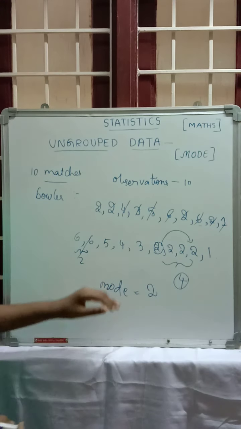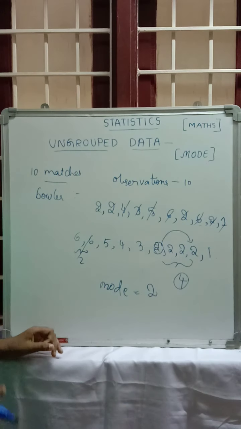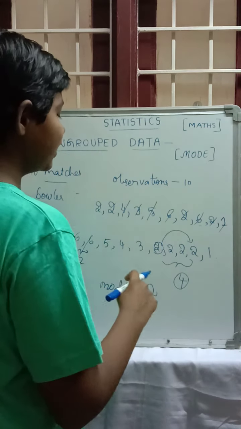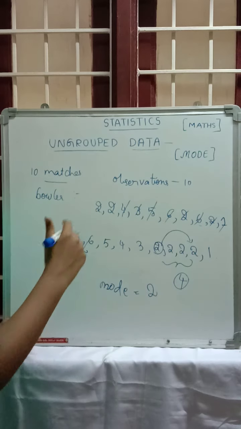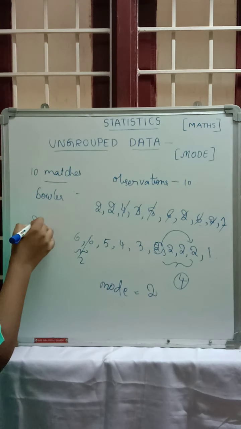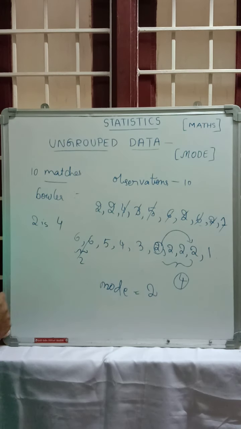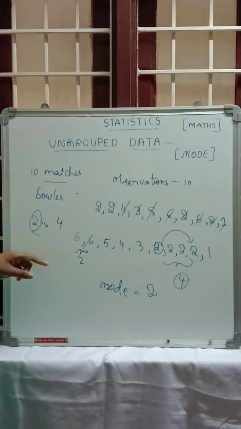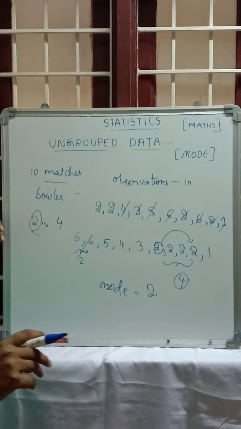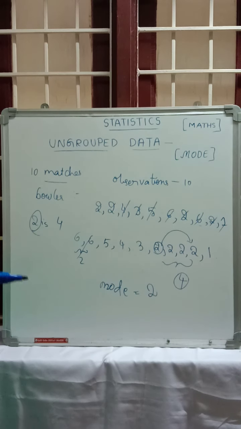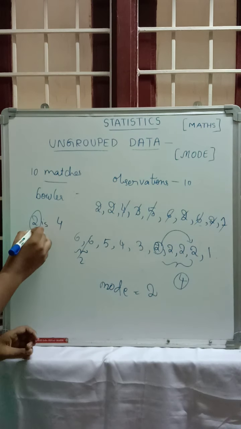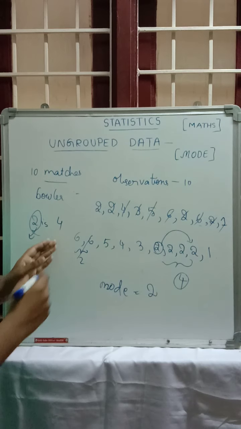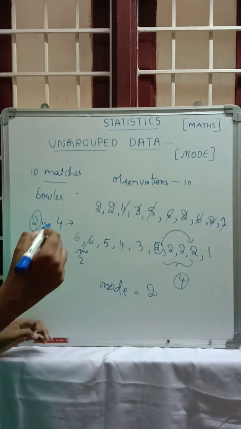Here the confusion is that we have to take the number which is repeated the most, not the number of times it is repeated. For example, 2 is repeated 4 times, so we take 2 because it is repeated the most.